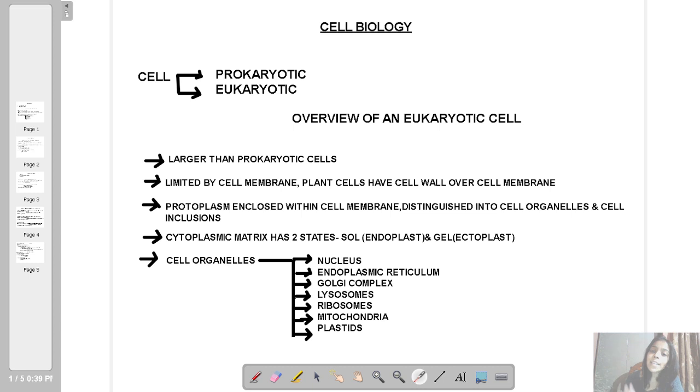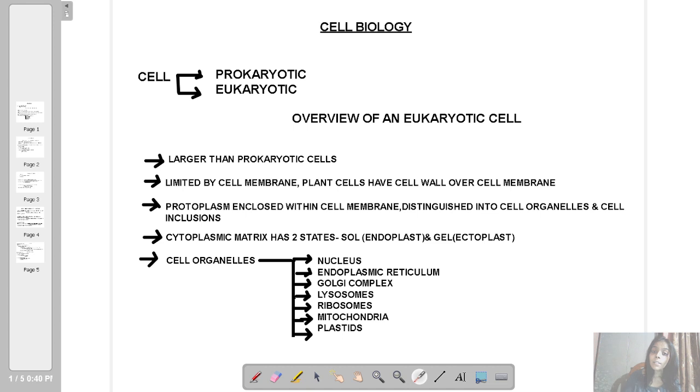We find these kinds of cells in monerans. Who are the monerans? Bacteria. So any kind of bacteria is included under kingdom Monera, and all monerans have a prokaryotic cellular structure.